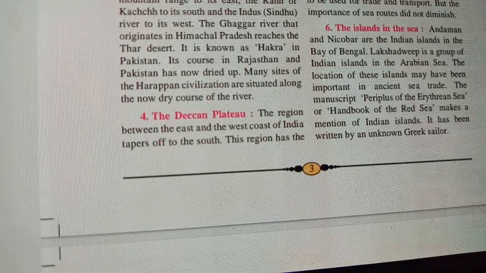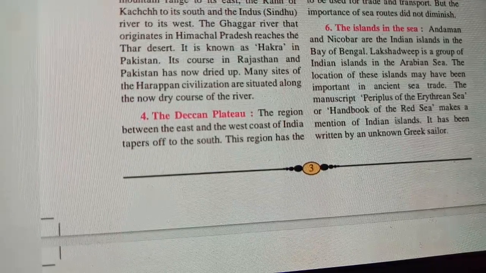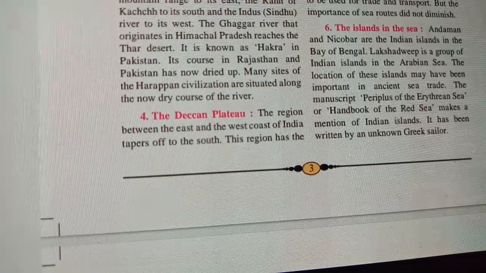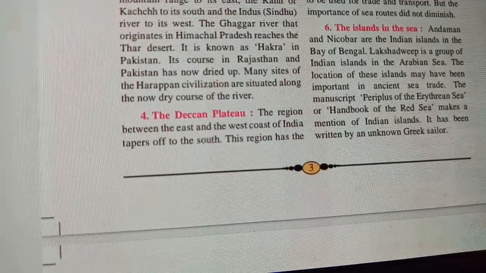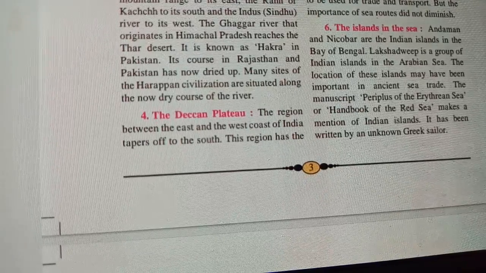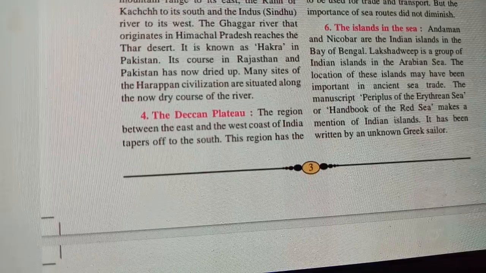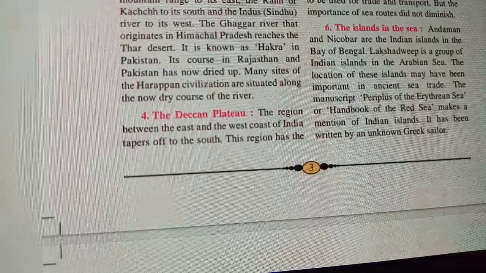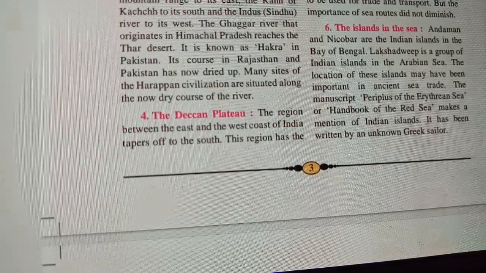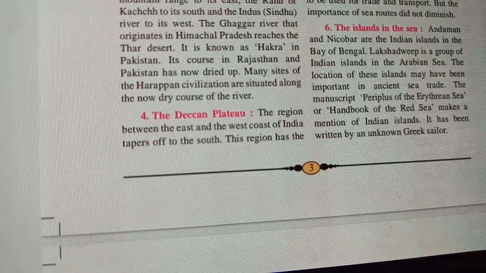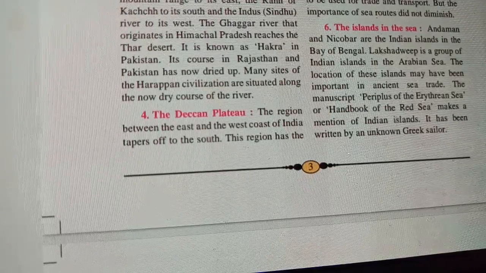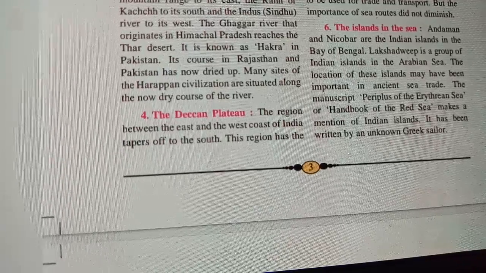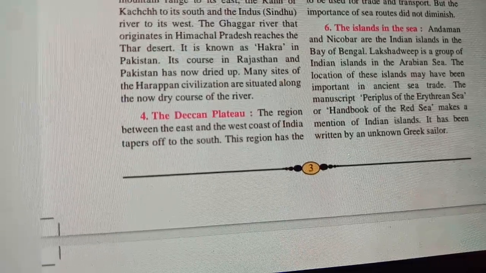The manuscript Periplus of the Erythraean Sea, it is the name of the sea actually, Periplus of the Erythraean Sea, and the information, or the manuscript of that sea, is written by some Greek sailor about that sea, and it is a handwritten book. Manuscript means a handwritten book, and the book was called a Handbook of the Red Sea, and that sea was called the Red Sea. So some information was given by the unknown Greek sailor, and he has written this manuscript.